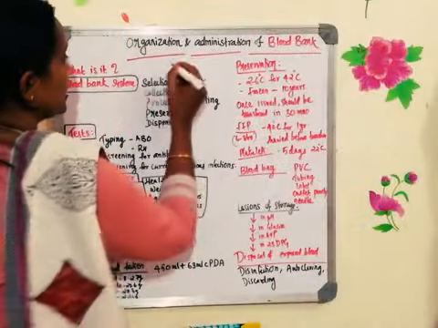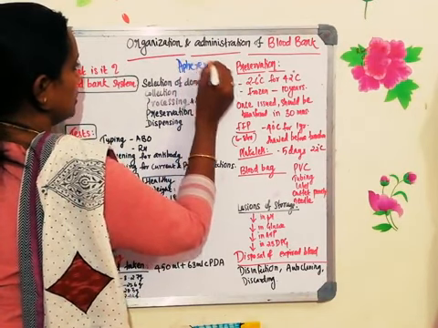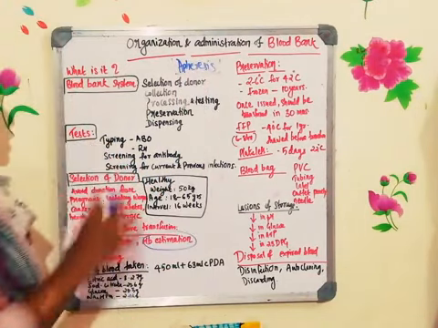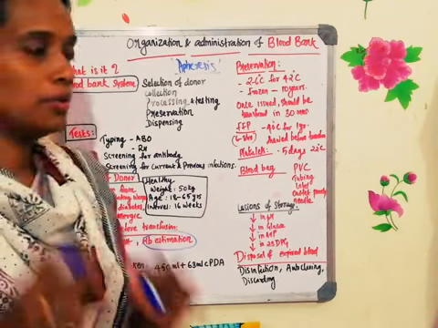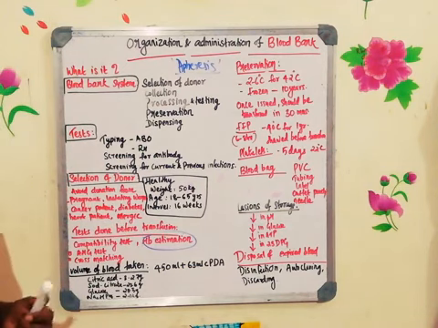So there is no need of going for the entire whole blood transfusion. Instead, you can go for blood component therapy, which is also in the syllabus and which we will be discussing in the coming classes.